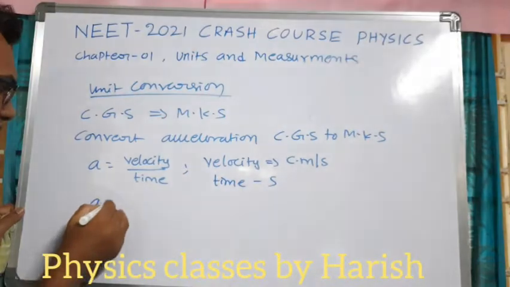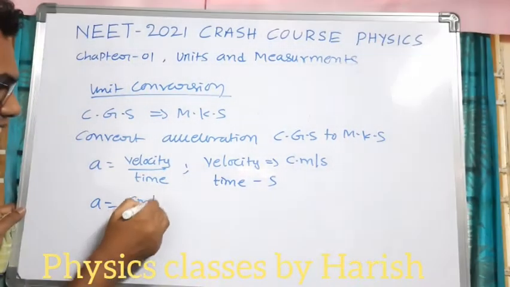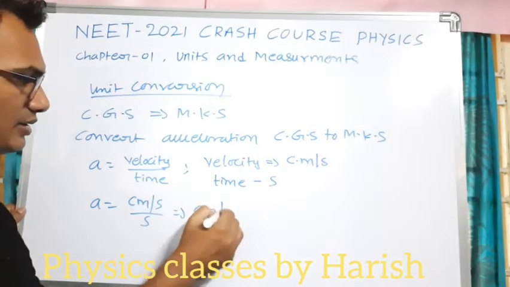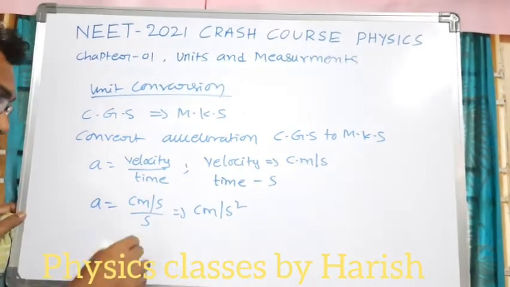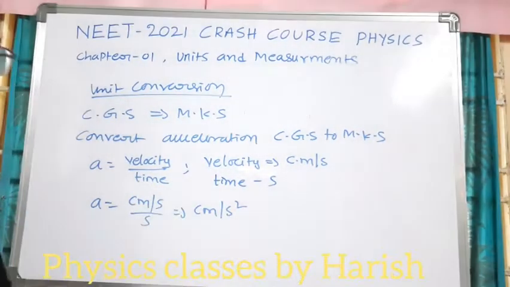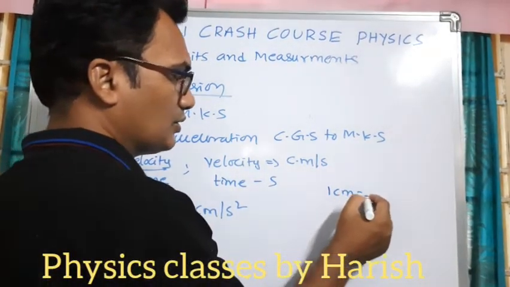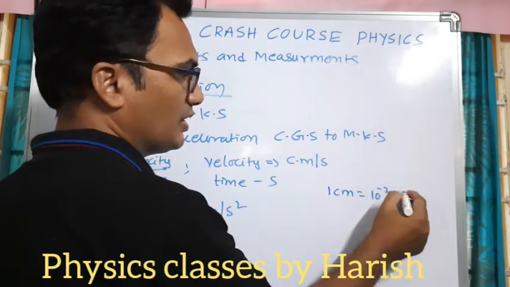So acceleration is centimeter per second divided by second, which we can write as centimeter per second square. We have to convert this into MKS. As we know, 1 centimeter is equal to 10 power minus 2 meters.